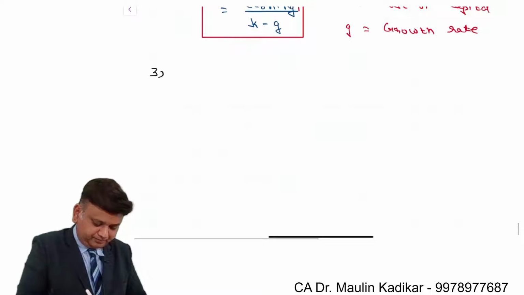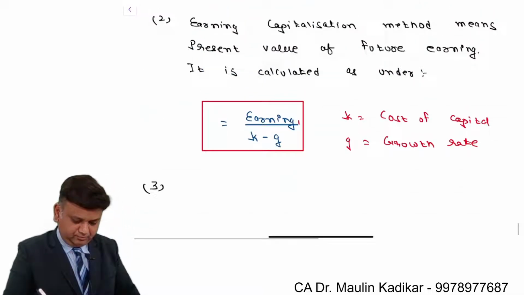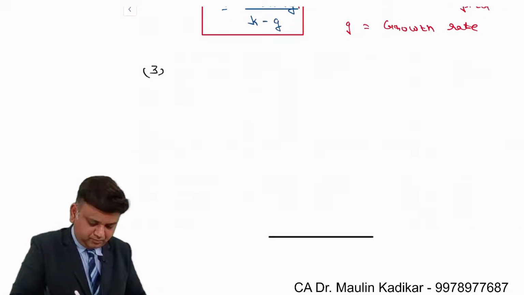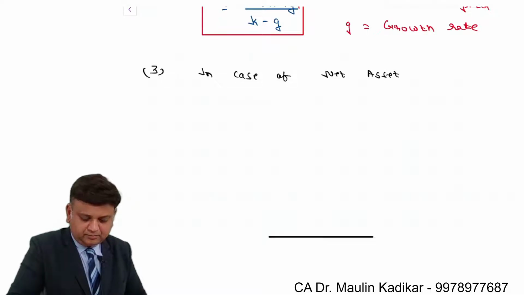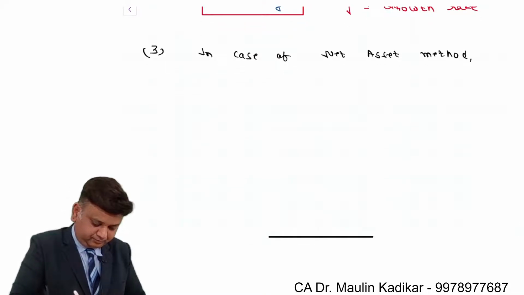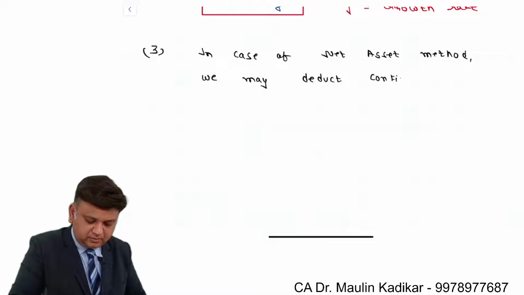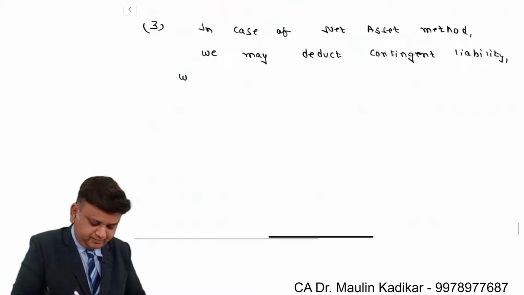Third point, in case of net asset method, we may deduct contingent liability, we may not.